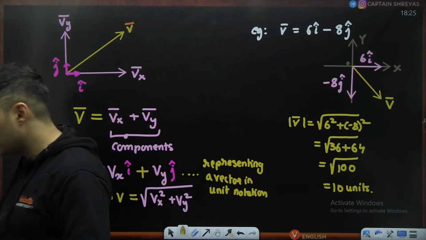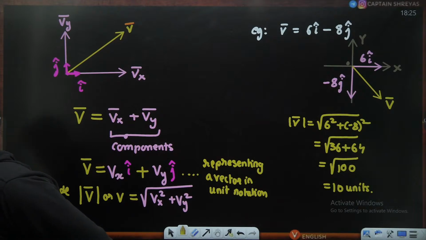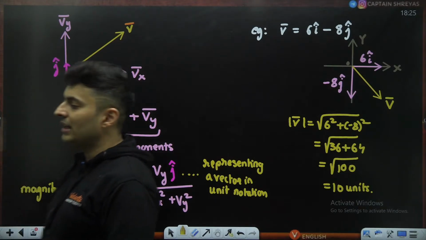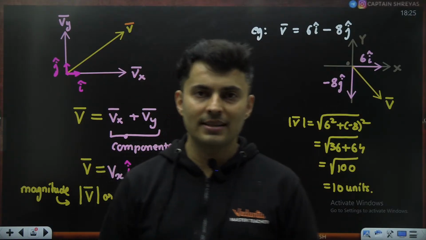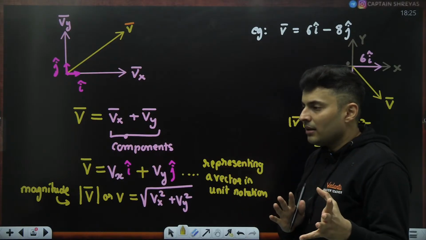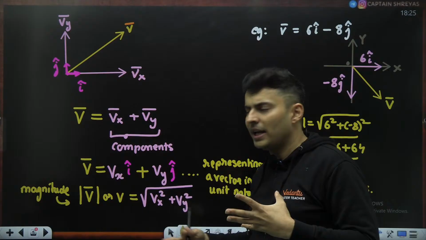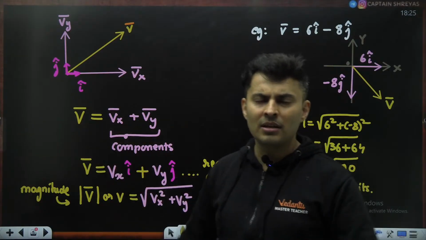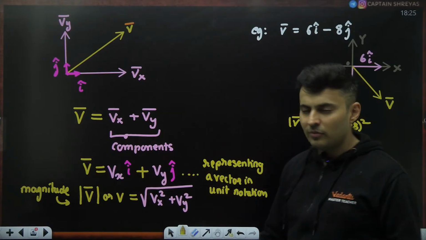Is this absolutely clear? Every vector has a unit vector form. Yes. Every vector can be written down in its unit vector form. Always. You can always write any vector in the unit notation. Something in east direction, something in north direction, something in up direction, something in down direction, something in west direction, something in south direction. So always you can write it in i, j and k form.